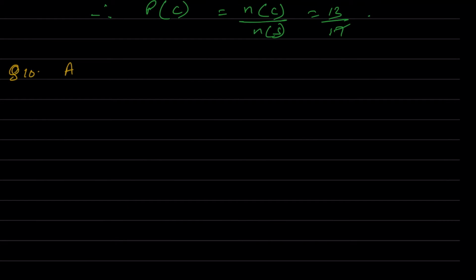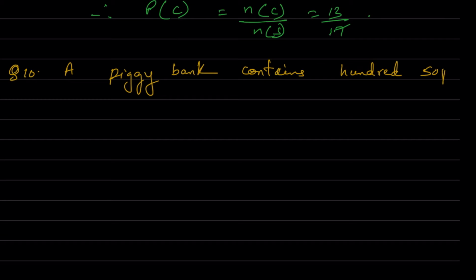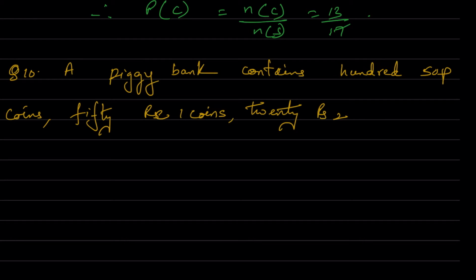Next, a piggy bank contains 100 50 paisa coins, 50 1 rupee coins, 20 2 rupee coins, and 10 5 rupee coins. If it is equally likely that one of the coins will fall out when the bank is turned upside down, what is the probability that the coin will be a 50 paisa coin?